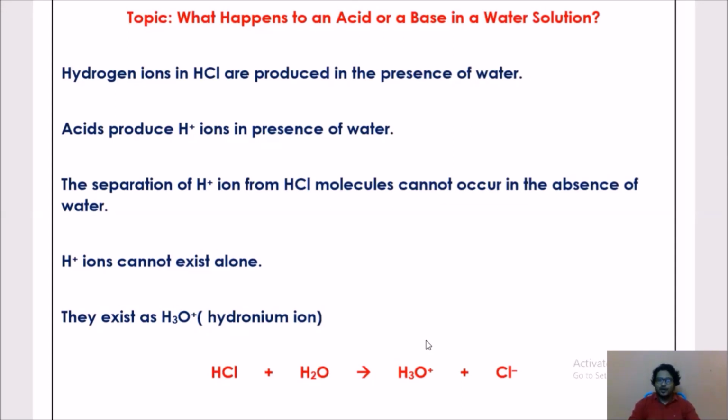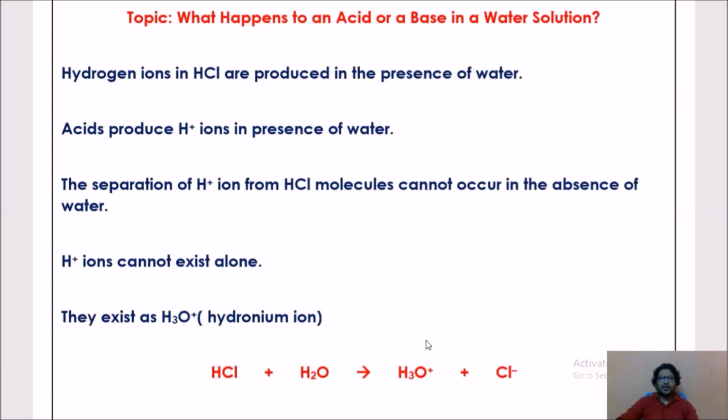If there is water, there will be H plus ions. If there is no water, there will be no H plus ions. So by this what can we say? H plus ions cannot exist alone, and they exist as H3O plus, that is hydronium. So how does this H3O plus come about?